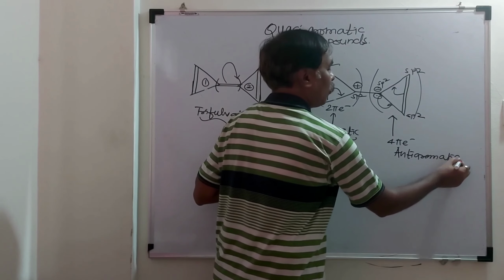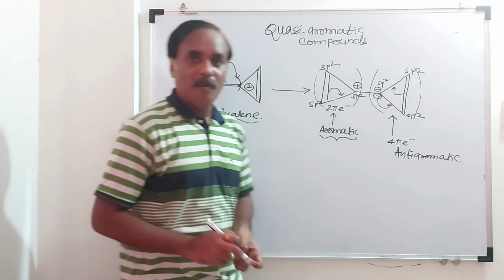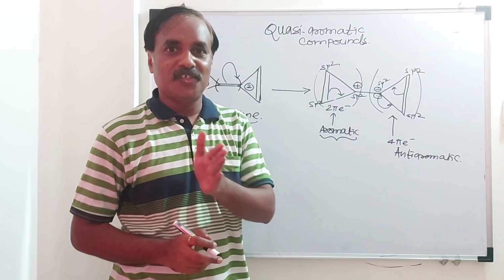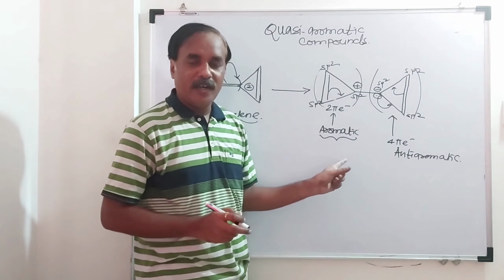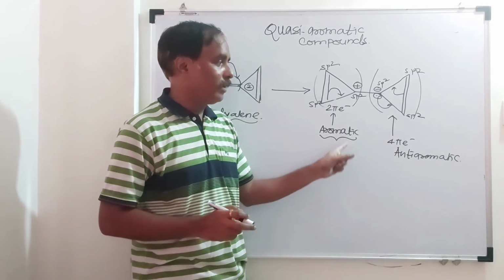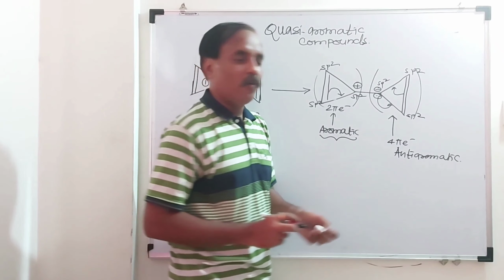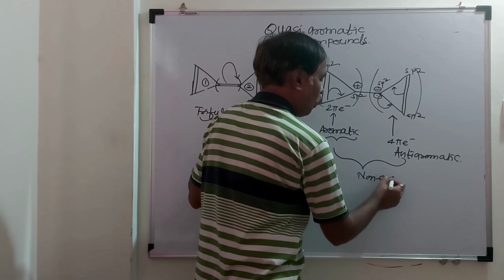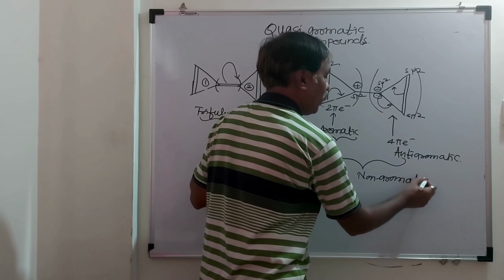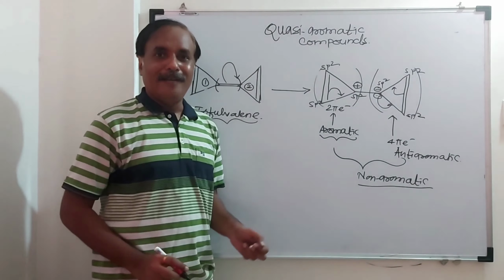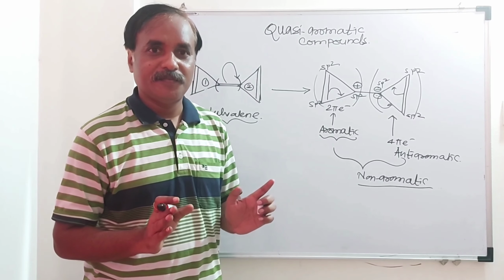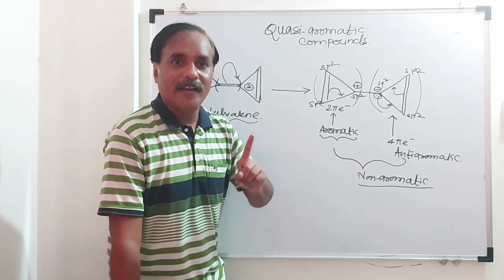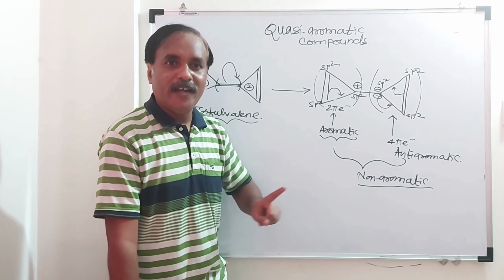Ring number 2 is anti-aromatic. And remember, in a bicyclic system, suppose ring number 1 is aromatic and the other ring is anti-aromatic, the overall compound is said to be non-aromatic. It never becomes anti-aromatic. Remember, if one ring is aromatic and another ring is anti-aromatic, the compound is not anti-aromatic.